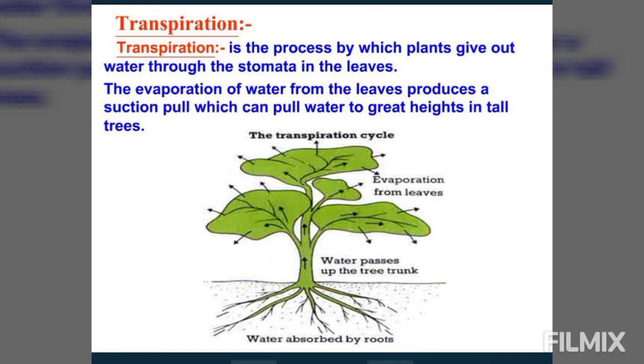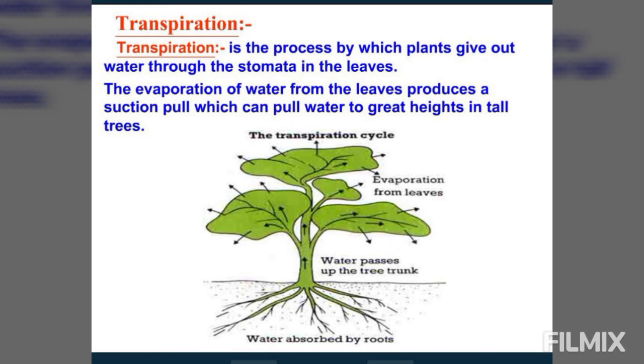The process by which the plant loses water in vapor form from the leaves is called transpiration. Leaves contain tiny pores called stomata on their lower side. It is through these stomata that loss of water takes place by the process known as transpiration. So what is transpiration? The process by which plants lose water in vapor form from their leaves is called transpiration.